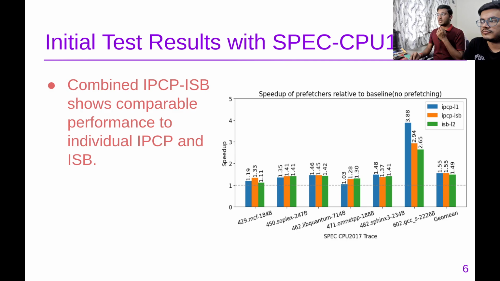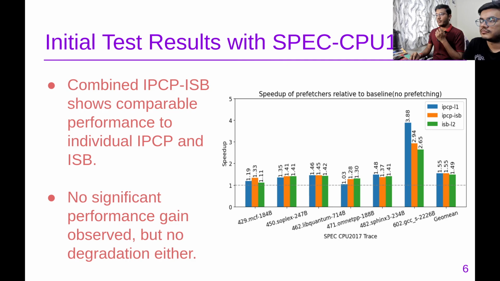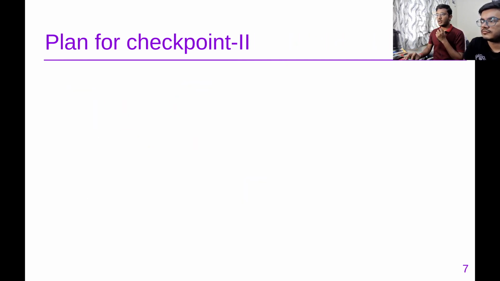This was the result of the initial integration on the SPEC CPU benchmarks, but as it was in the initial state, we didn't get any significant speedups. As we can see here, for GCC the IPCP ISB integration was much lower than the normal IPCP prefetcher, and for the others we didn't get much significant speedup. So we had to change the configuration.